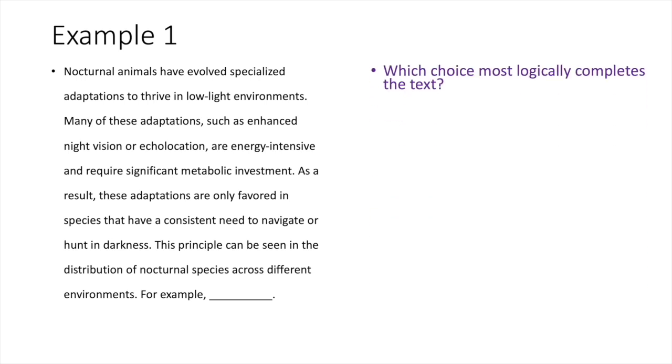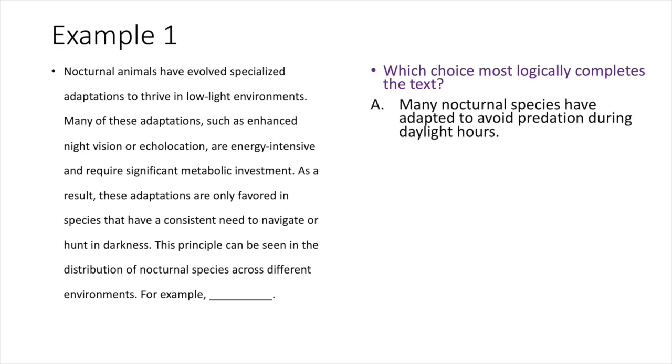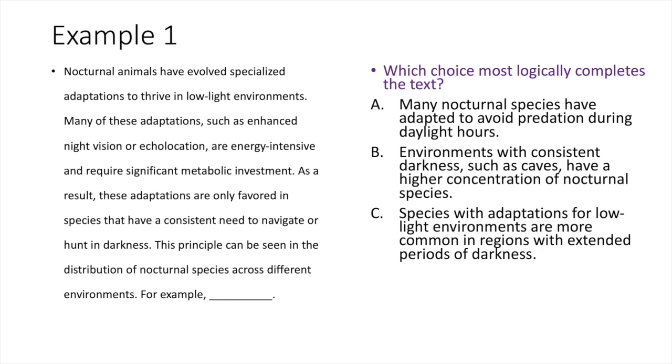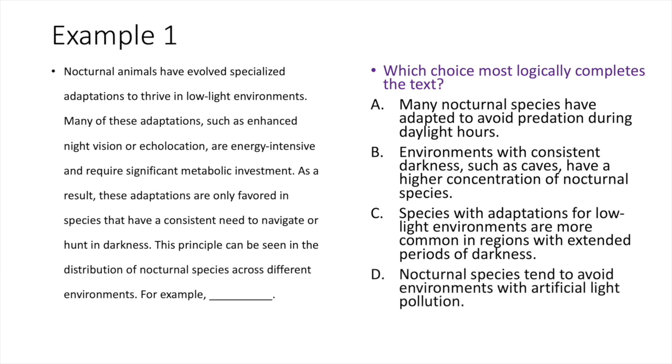All of these inferences questions give you a text like this, and then the point is to find the choice that most logically completes the text. So, the first option: many nocturnal species have adapted to avoid predation during daylight hours. Environments with consistent darkness, such as caves, have a higher concentration of nocturnal species. Species with adaptations for low-light environments are more common in regions with extended periods of darkness. And nocturnal species tend to avoid environments with artificial light pollution.